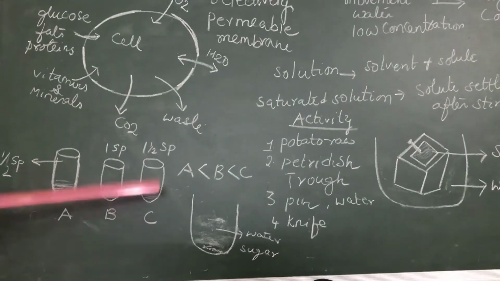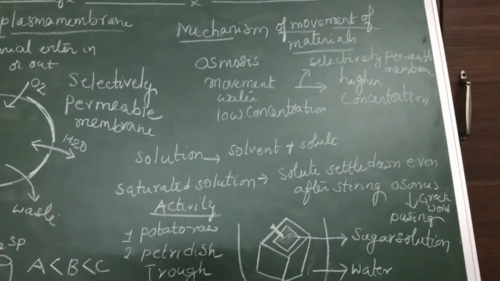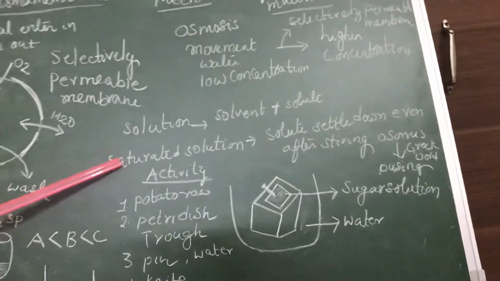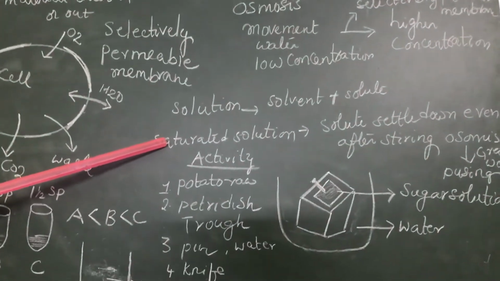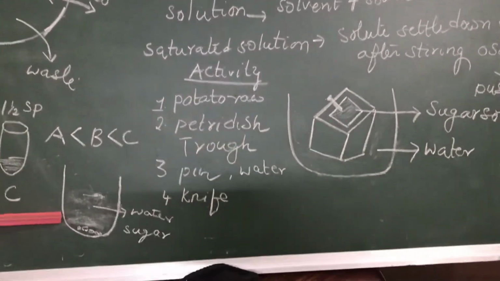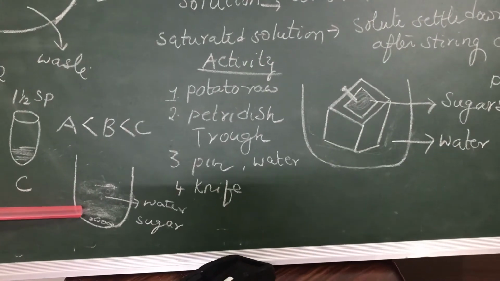So now let us go back to osmosis. You understood now what is meant by a concentrated solution. Before going to osmosis, let us discuss the saturated solution. Take a beaker and fill it with water. First you add 1 spoon of sugar, you stir it, and that spoon of sugar dissolves.